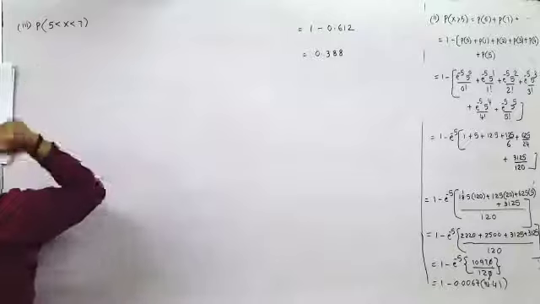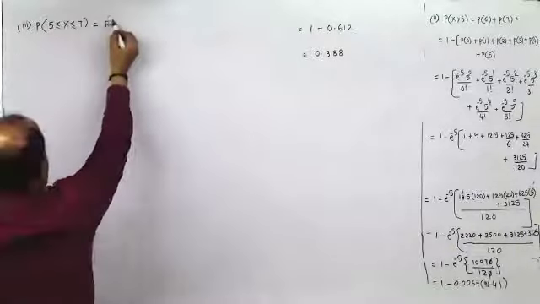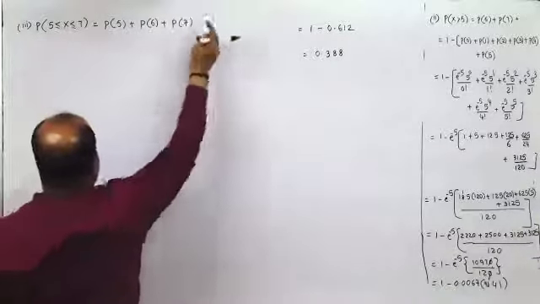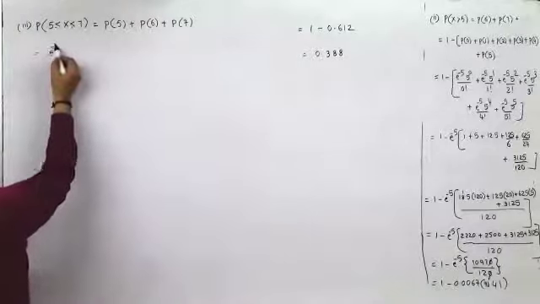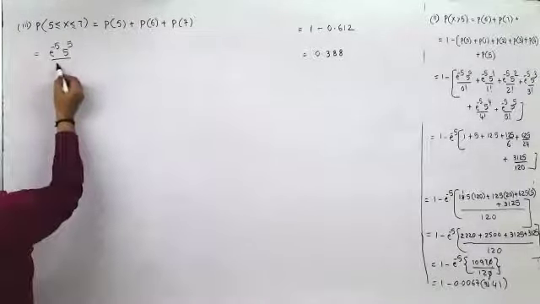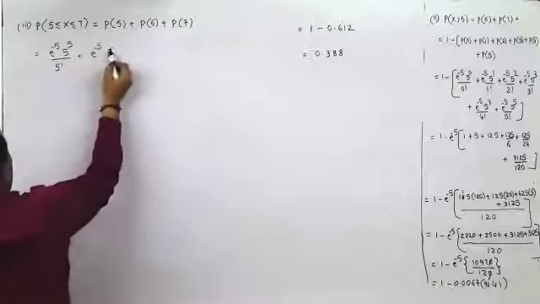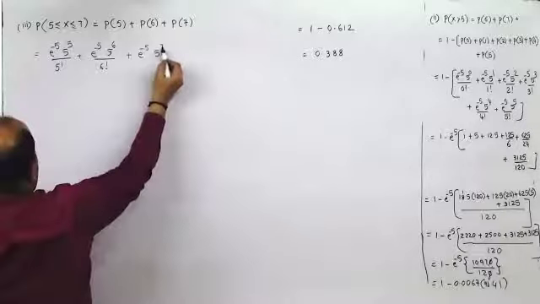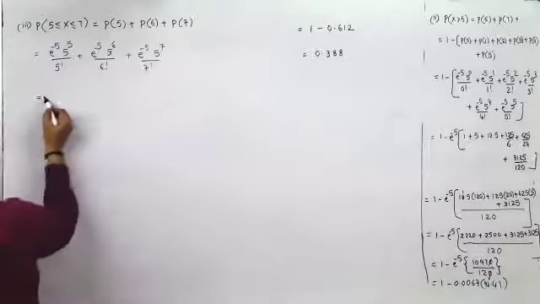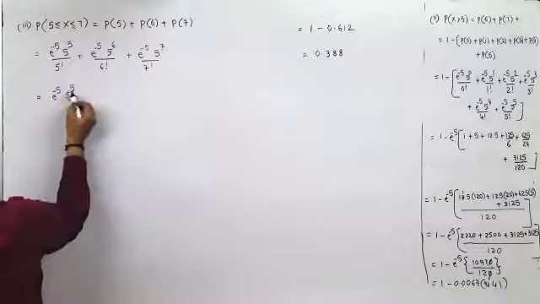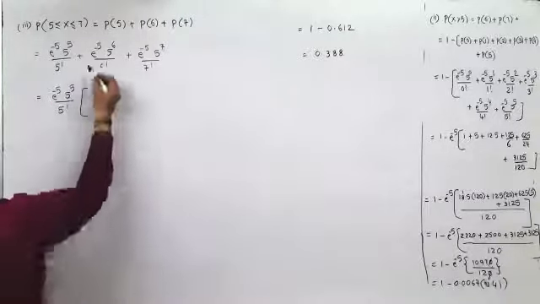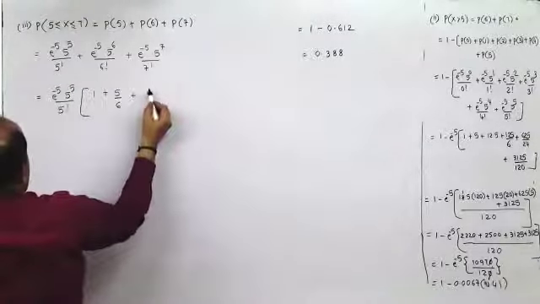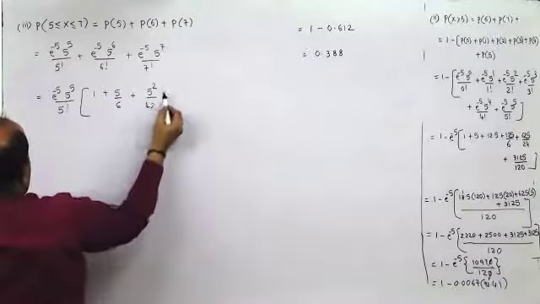Between 5 and 7 rats, both inclusive. The person who had woken up in between has gone back to sleep. Now e raised to minus 5 into 5 raised to 5 upon 5 factorial plus e raised to minus 5 into 5 raised to 6 upon 6 factorial plus e raised to minus 5 into 5 raised to 7 upon 7 factorial. Now e raised to minus 5 into 5 raised to 5 upon 5 factorial, I'll take common, so I'll be left with 1 plus 5 here and 6 here, then here 5 square by 7 into 6, 42.